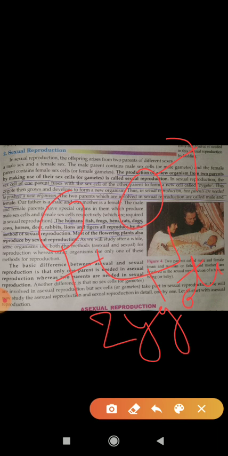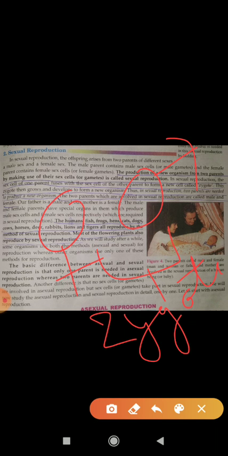So fruit is a product of sexual reproduction in plants, and a baby is a result of sexual reproduction in humans. In animals also, young ones are the result of sexual reproduction, the fusion of male and female gametes.